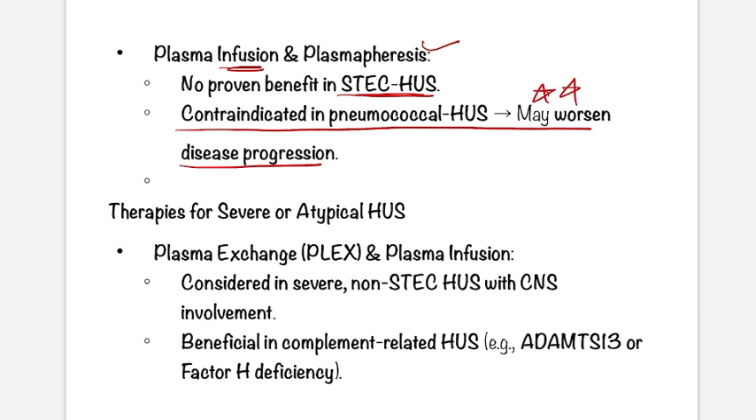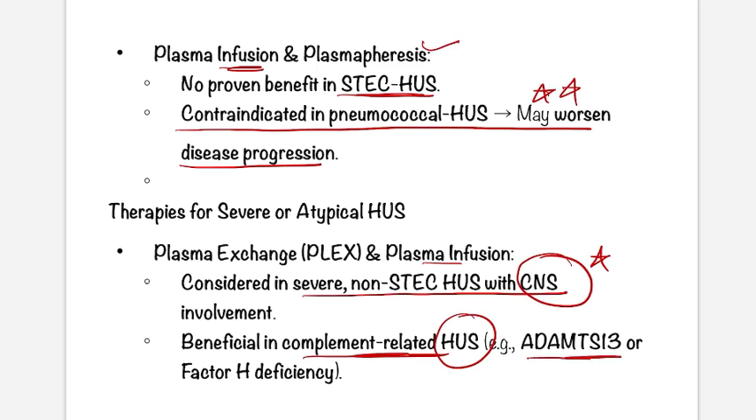Okay, plasma exchange or plasma infusion is considered in which condition? Severe non-STEC HUS with CNS involvement, and it is beneficial in complement related HUS, like ADAMTS13 deficiency or factor H deficiency. So you don't do plasma exchange or infusion in pneumococcal HUS, but you can do it in complement related HUS and in severe typical HUS with CNS involvement.